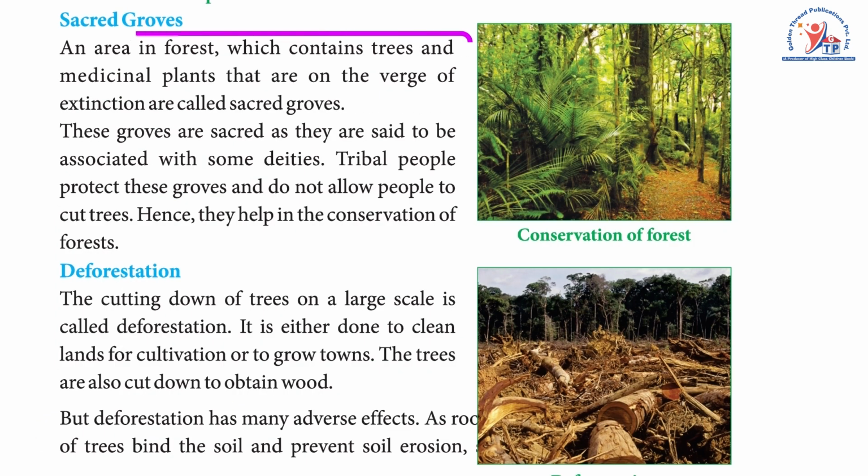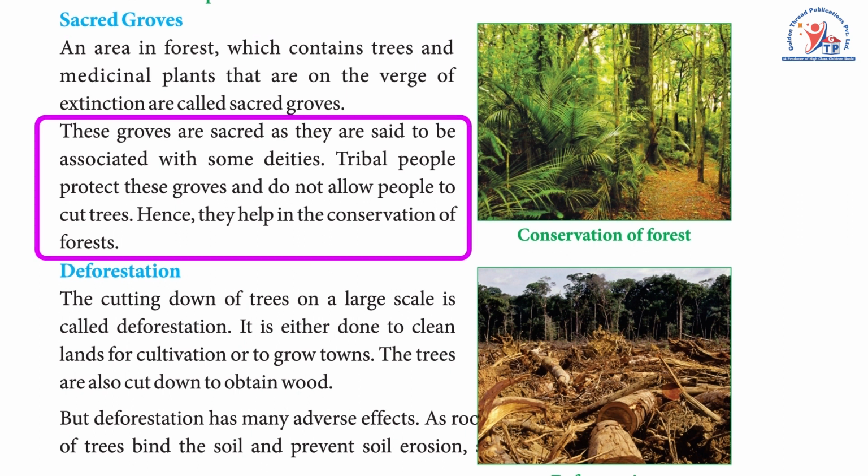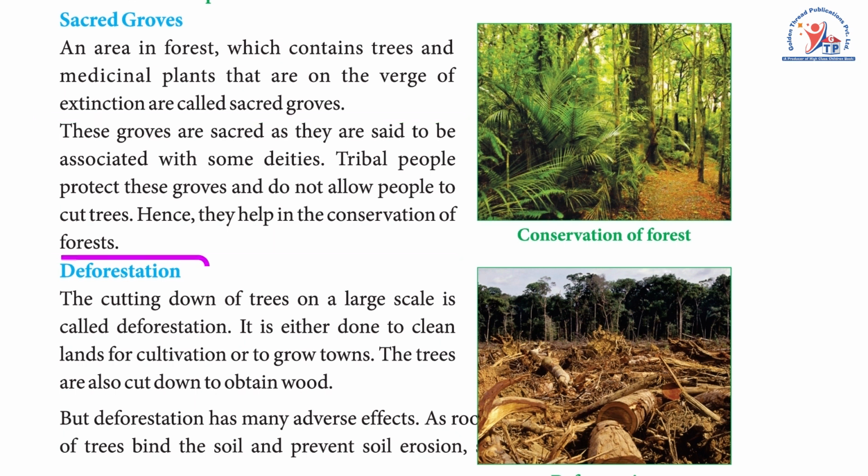Sacred groves. An area in a forest which contains trees and medicinal plants that are on the verge of extinction is called a sacred grove. These groves are sacred as they are said to be associated with some deities. Tribal people protect these groves and do not allow people to cut trees. Hence, they help in the conservation of forests.